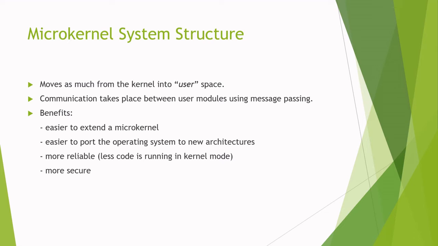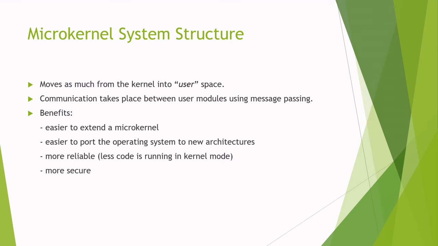Now we will discuss the microkernel system structure. We know that as the Unix operating system expanded, the kernel became large and difficult to manage. So in the 1980s, researchers developed an operating system called Mach, which modularizes the kernel using the microkernel approach.